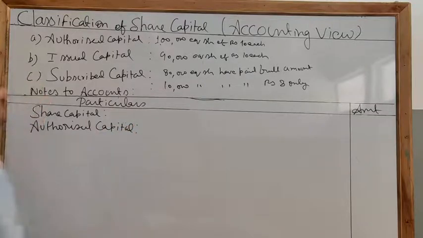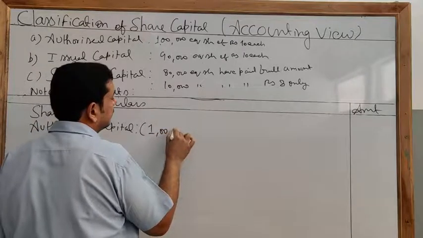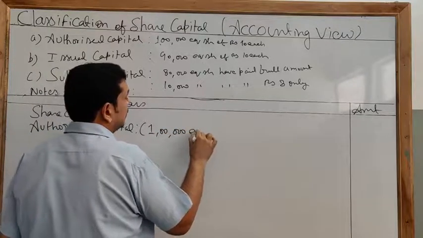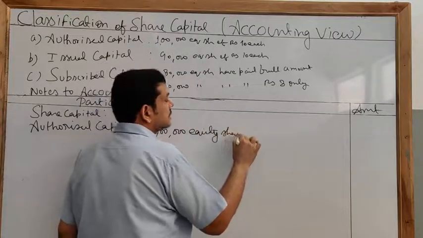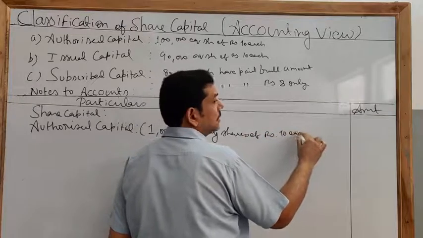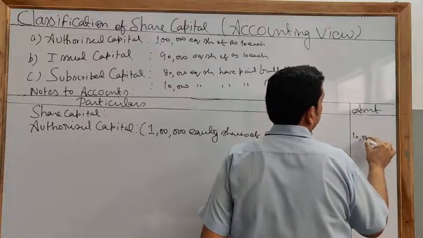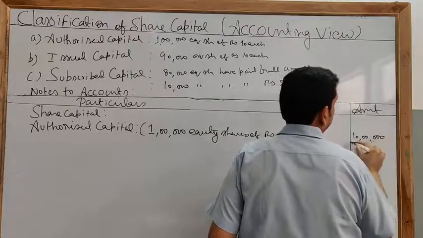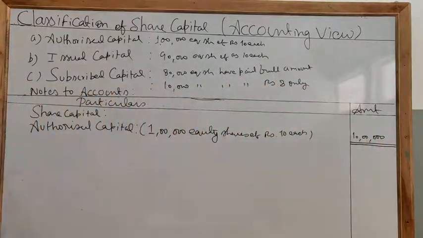So what is your authorized capital? 1 lakh equity shares of rupees 10 each. So that is 10 lakh. Here you will write a double line. So this means your authorized capital is over.